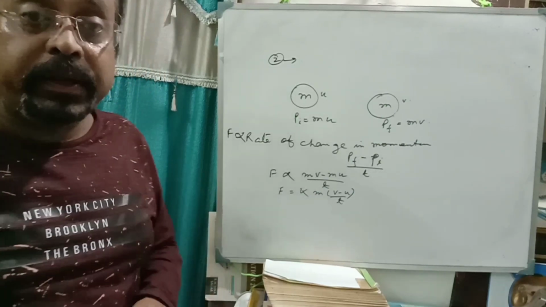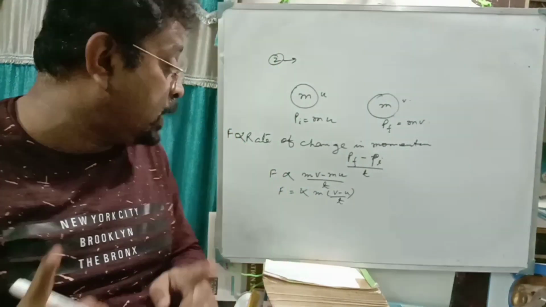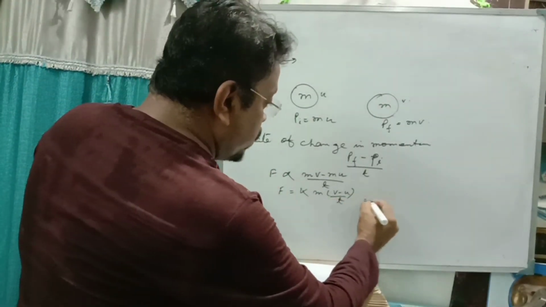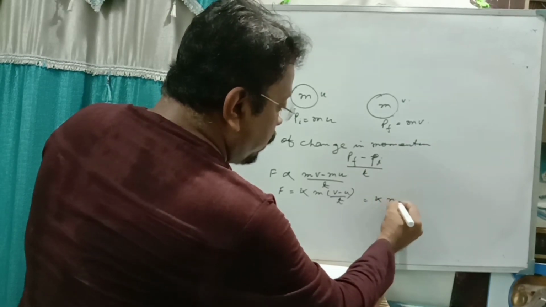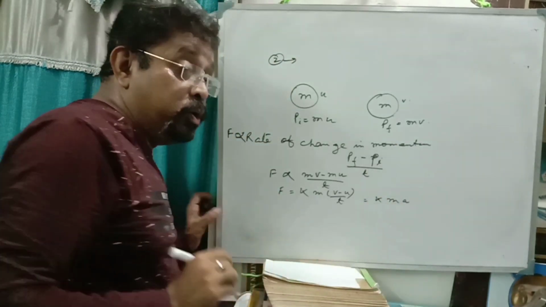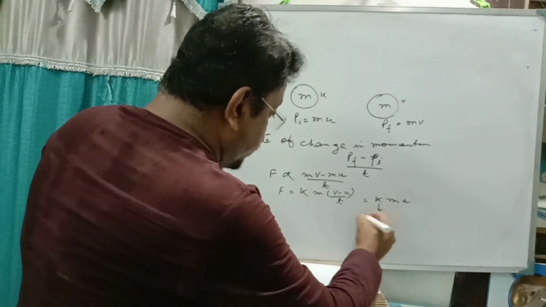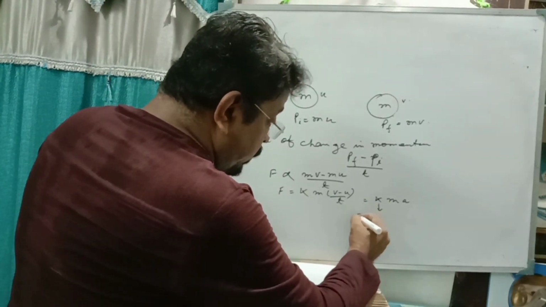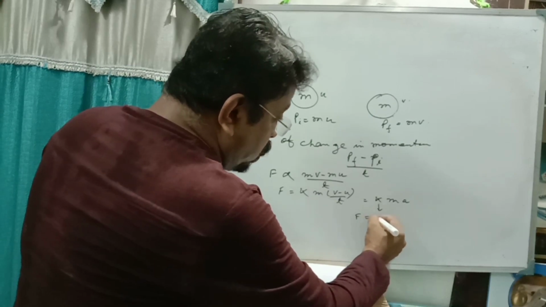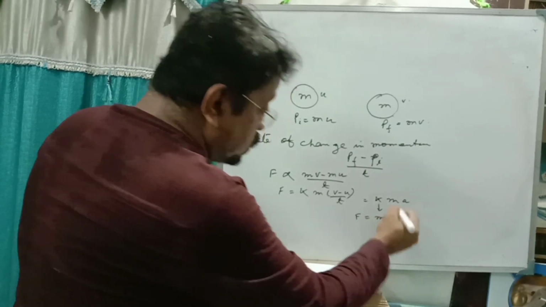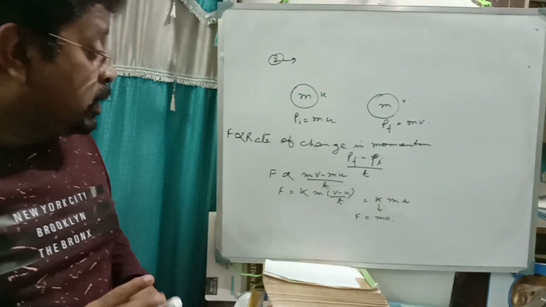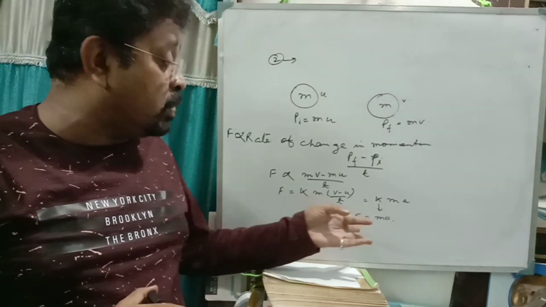What is (v minus u) by t? (v minus u) by t means a, so F equals k m a. Now Newton found that the value of k is 1, so ultimately the force is F equals m into a. This is Newton's second law of motion and the derivation of Newton's second law of motion.